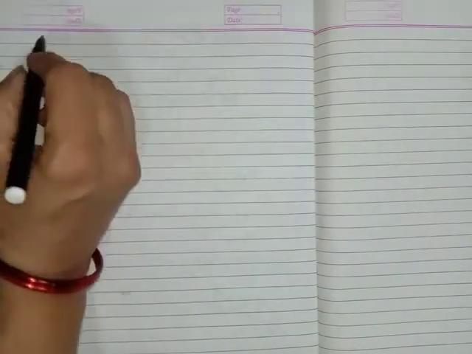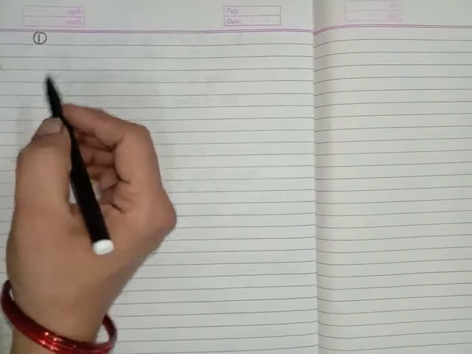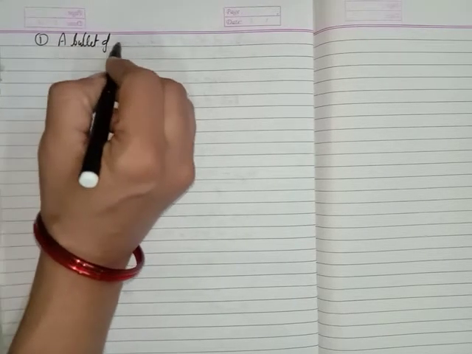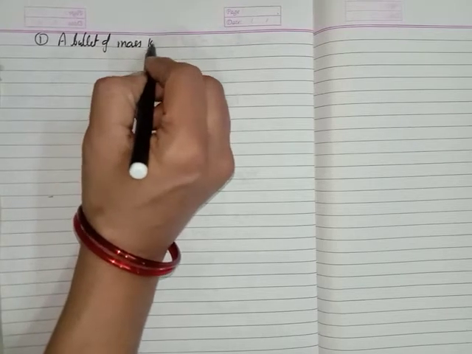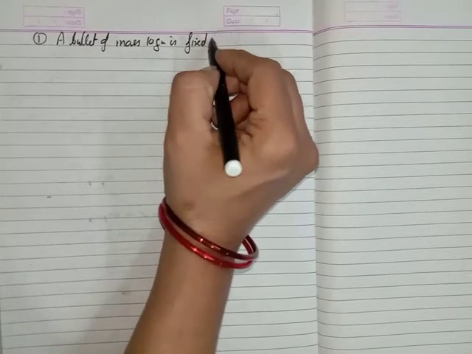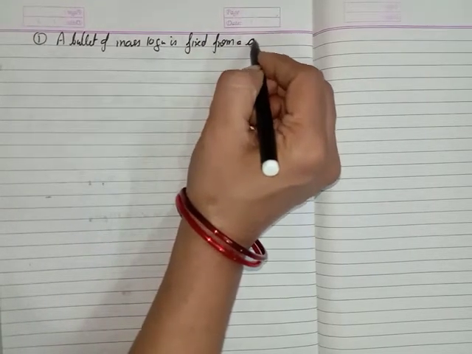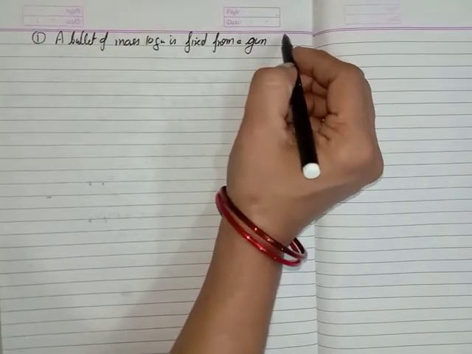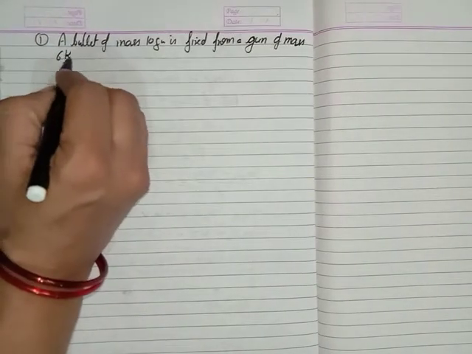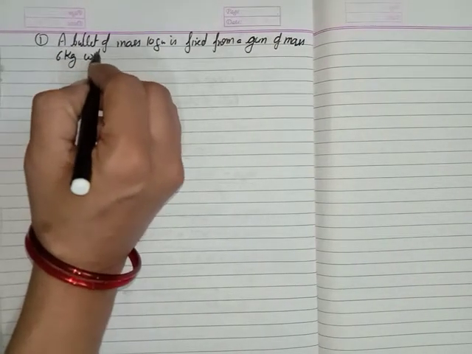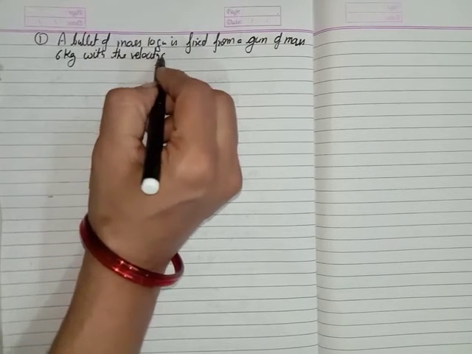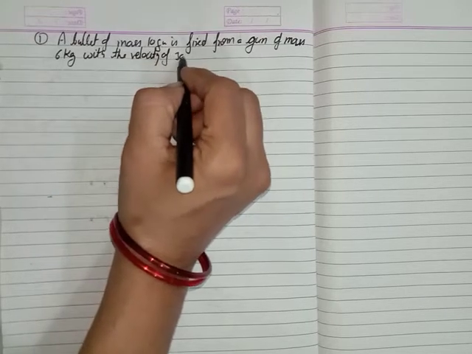Okay, now the first numerical problem is this: a bullet of mass 10 gram is fired from a gun of mass 6 kg with the velocity of 300 meter per second.